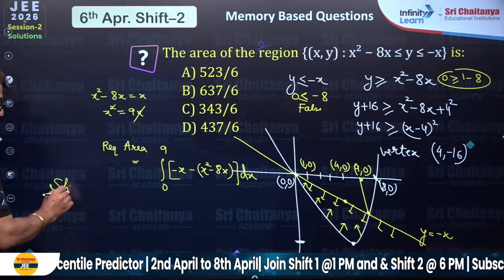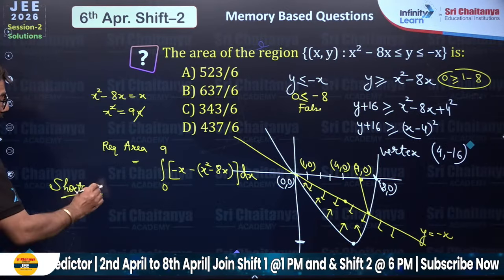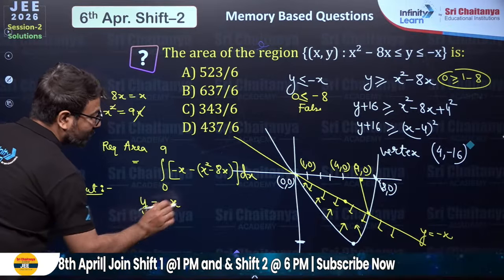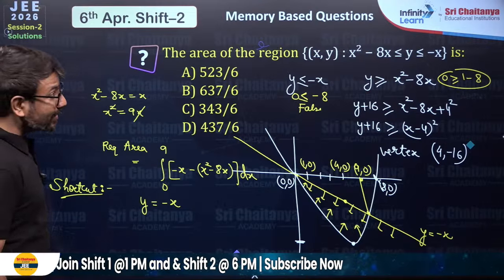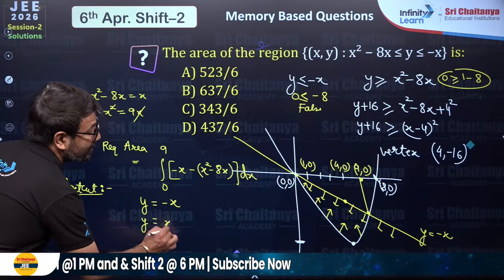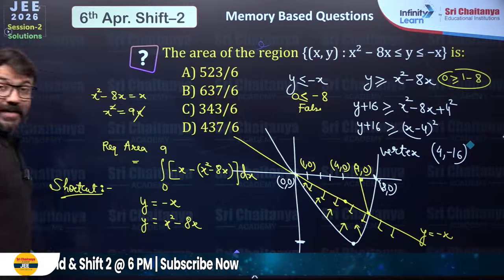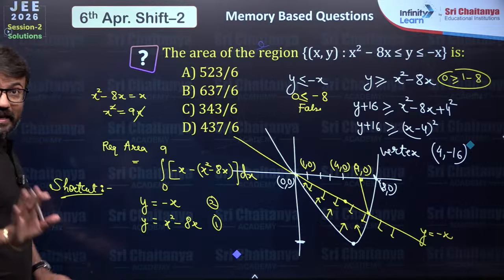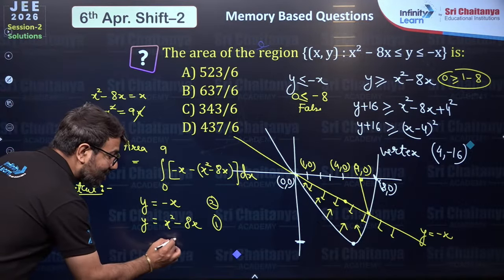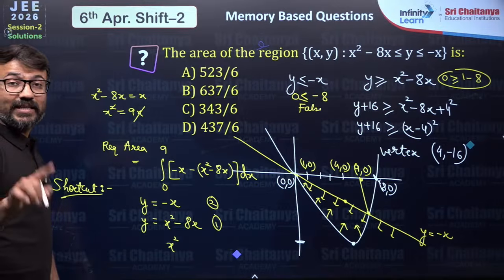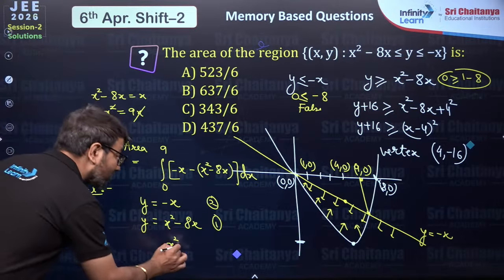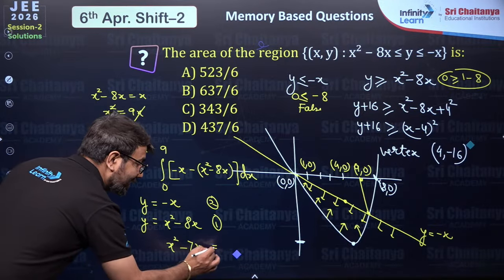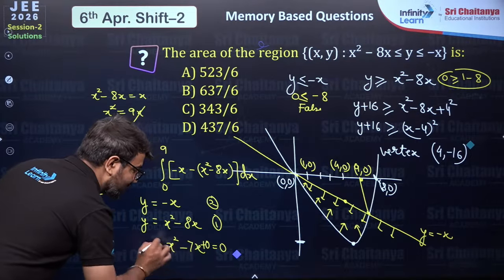There is one shortcut for finding such areas. This is the area between a linear curve and a quadratic. One of the curves is given to you, y is equals to minus x, and the other curve is given to you, y is equals to x square minus 8x. My suggestion would be to subtract the first equation and the second equation. As you subtract them, x square minus 8x and minus of minus x, so x square minus 8x plus x. So x square minus 7x you will have from here. This is a quadratic that you have created, equal to 0.